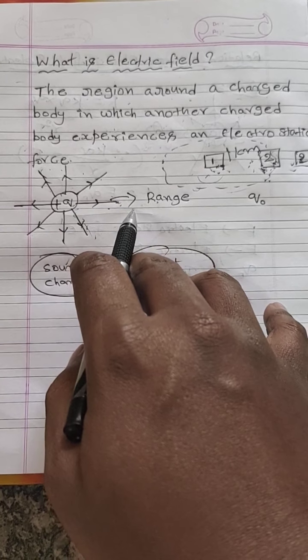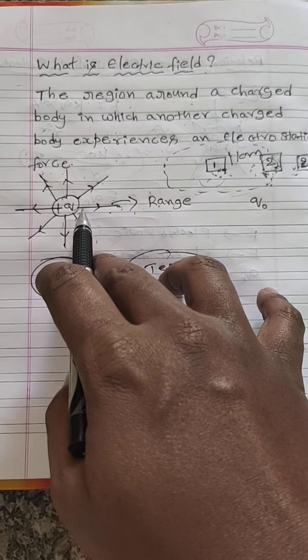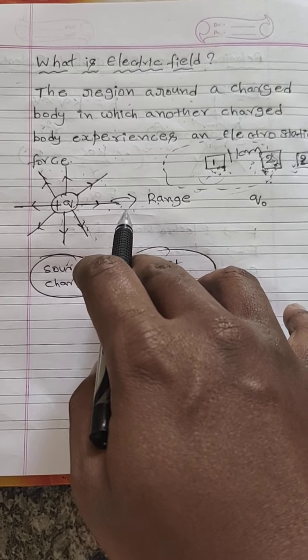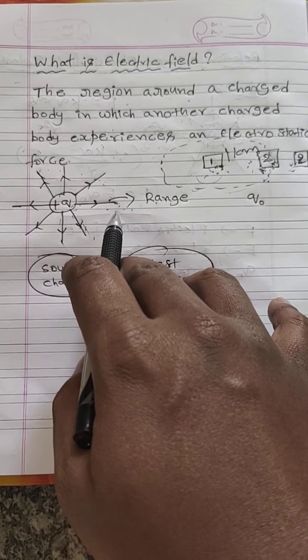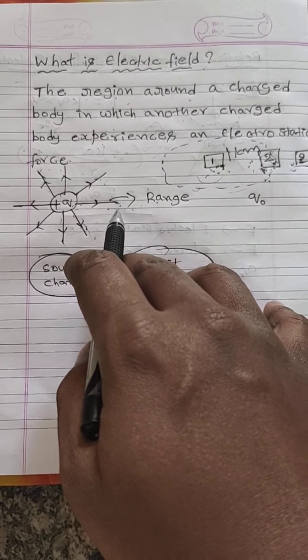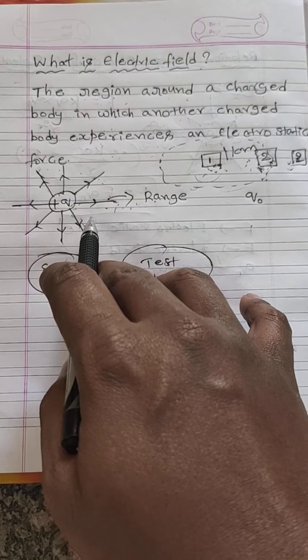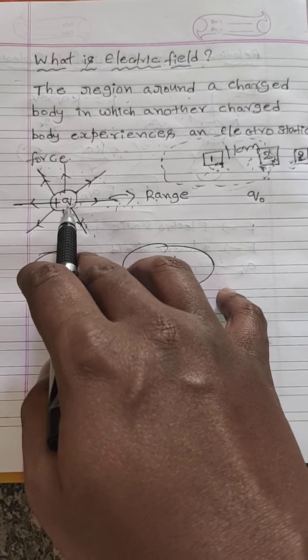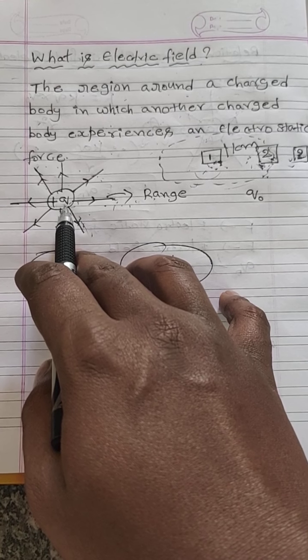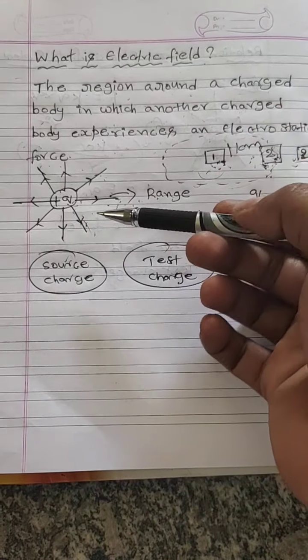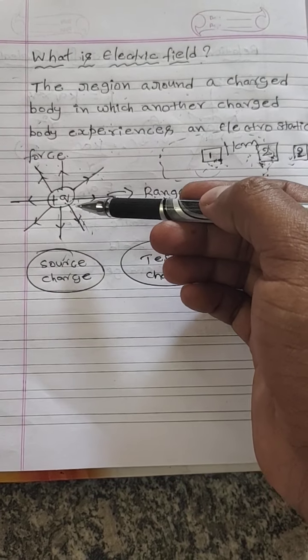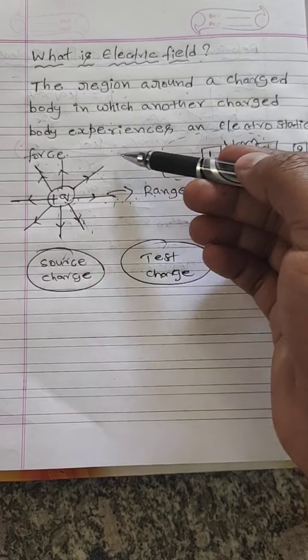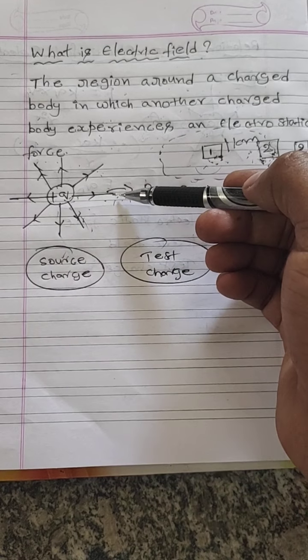Till where the charge produces the electric field, that is called the range of the electric field produced by this charge Q. Observe here, it is a positive charge Q, and it is producing an electric field.